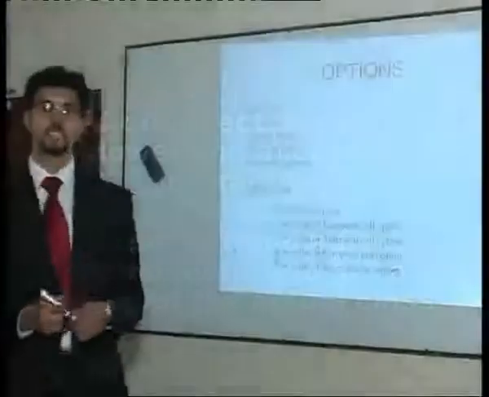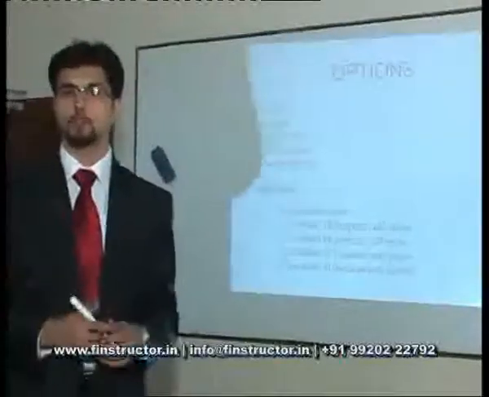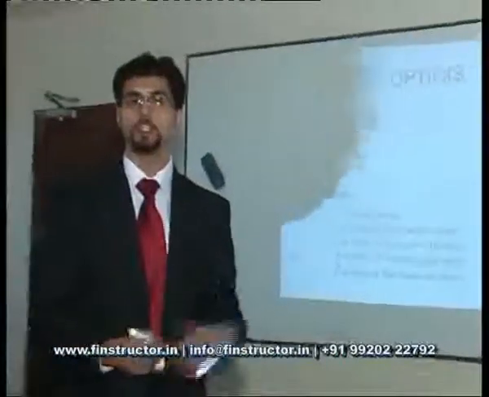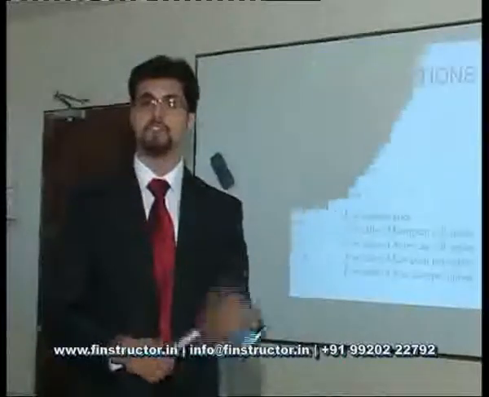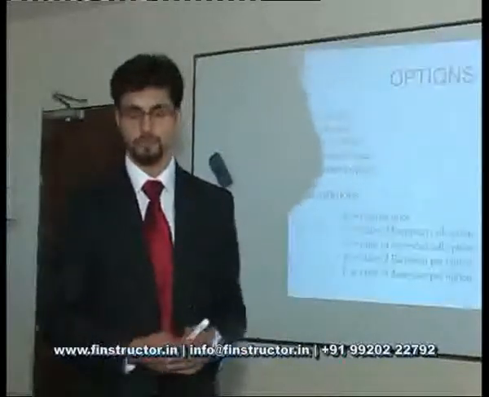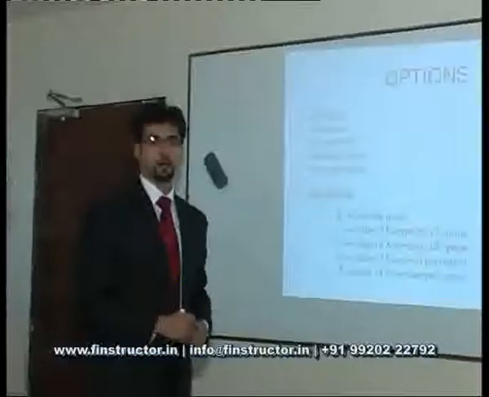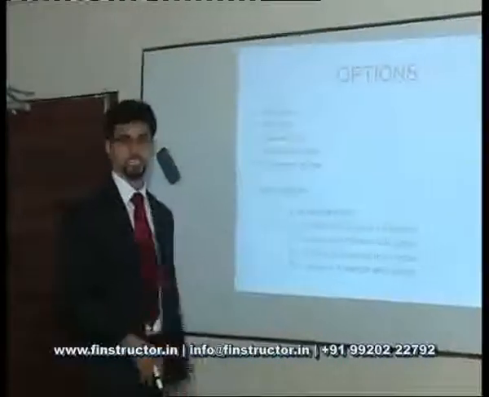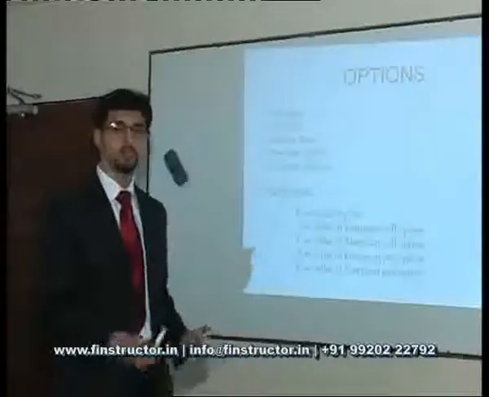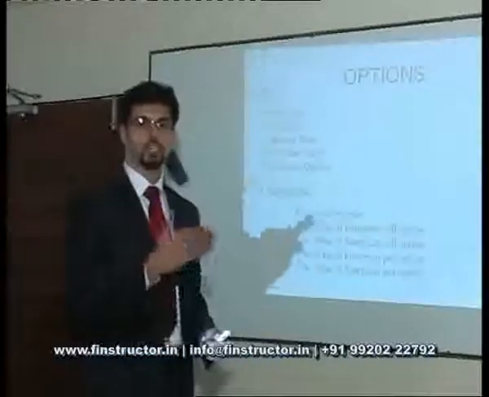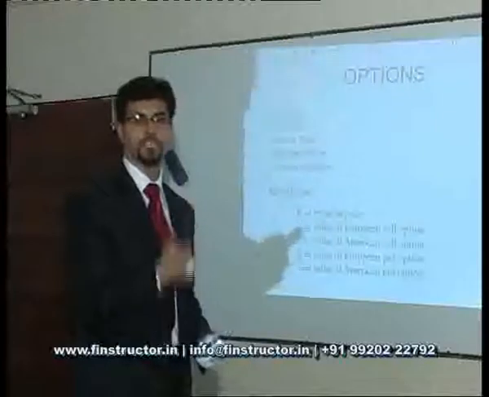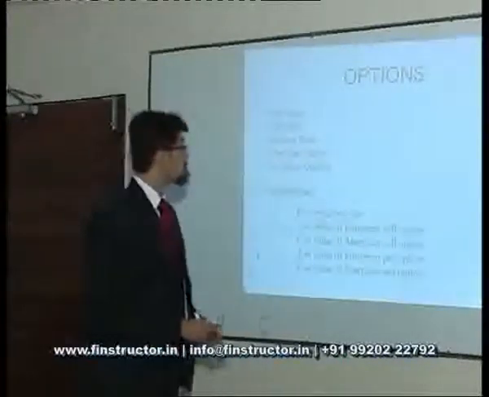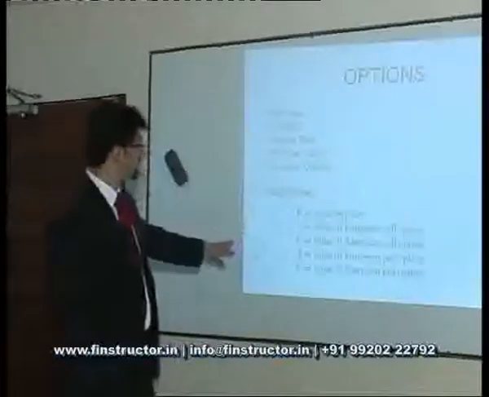Now, options as derivative instruments are agreements between two parties, wherein one party has the right but not the obligation to buy or sell a particular asset at a fixed price at a fixed date in the future. Now, there are two variants of the options. First is called the call option, which is an option to buy the asset at a fixed price. The second variant is called the put option, which is an option to sell the asset at a fixed price at a pre-decided time.